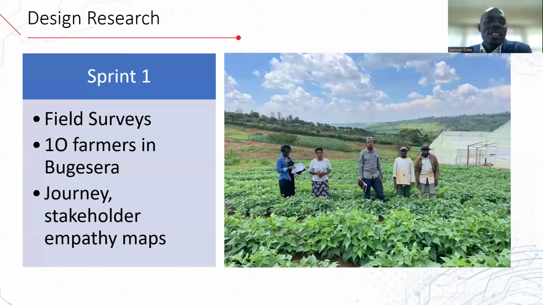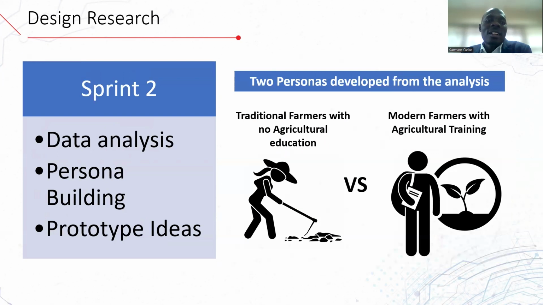We went through a research design where the first sprint included field surveys. 10 farmers in Bugesera district were interviewed, and from that we came up with the journey, stakeholder, and empathy maps that guided the study. And then later, in the second sprint, we did data analysis, then we did persona building, and also came up with ideas for the prototype.